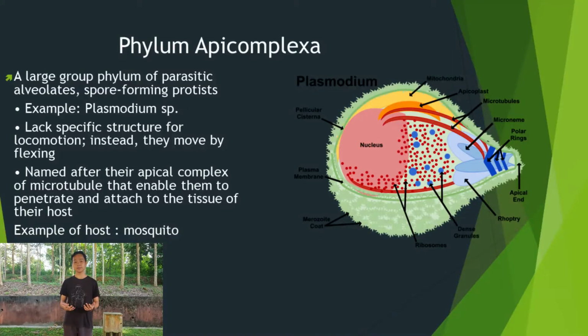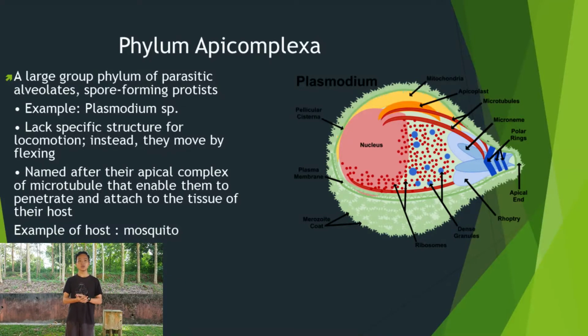Now I'll be talking about the last phylum, the phylum Apicomplexa. This is a large phylum of parasitic alveolates, known as spore-forming protists. An example of this phylum is the Plasmodium species. They lack a specific structure for locomotion, so instead they move by flexing. The phylum is named after their apical complex, or microtubules, that enable them to penetrate and attach to the tissue of their host. An example of a host is the mosquito.